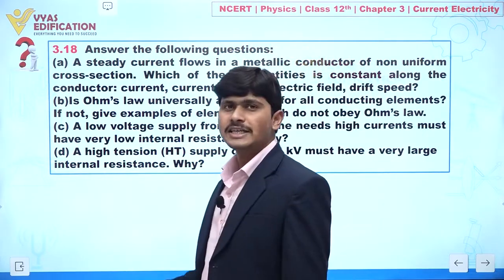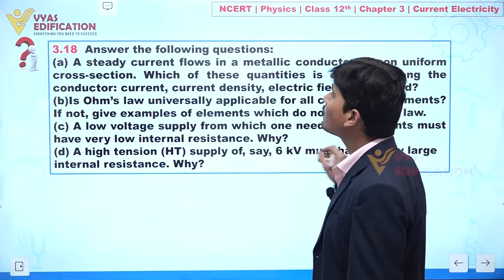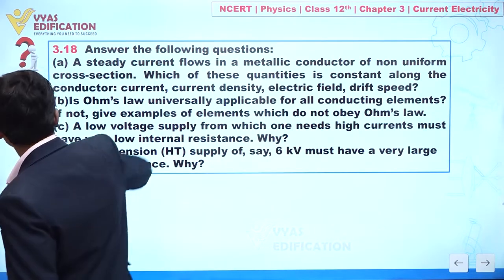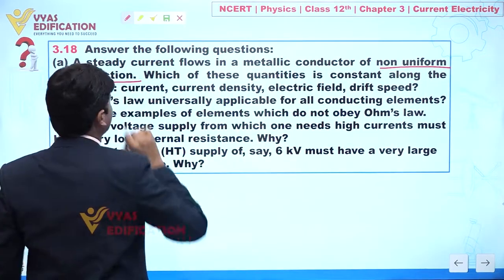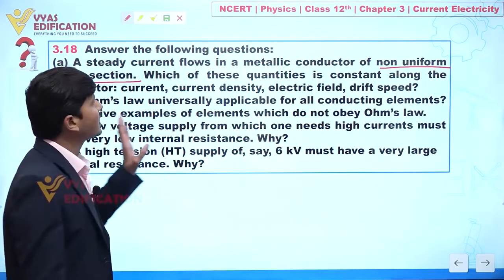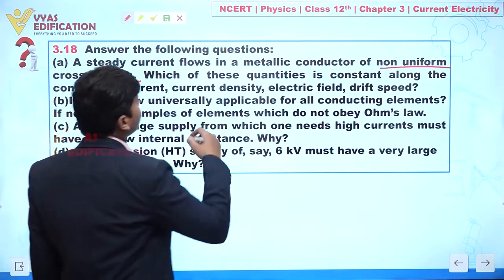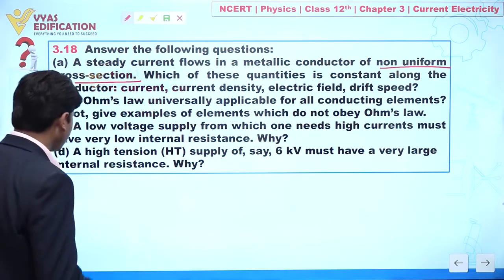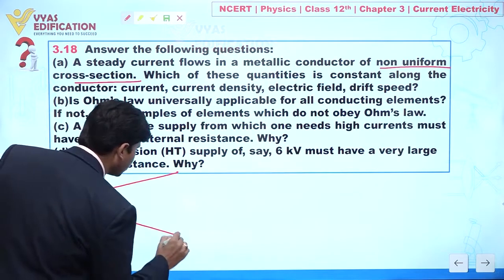In this question it is given to you, a steady current flows in a metallic conductor of non-uniform cross section. Very important. It means a steady current is flowing in a metallic conductor of non-uniform cross section. Now which of these quantities is constant along the conductor? So let's suppose I am taking a cross section like this.